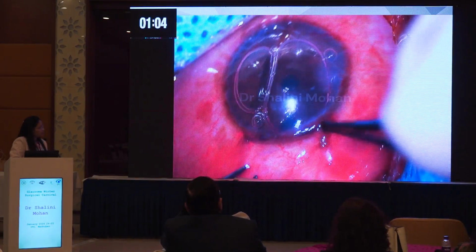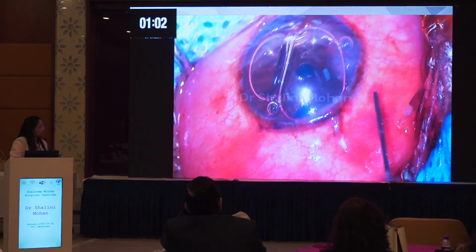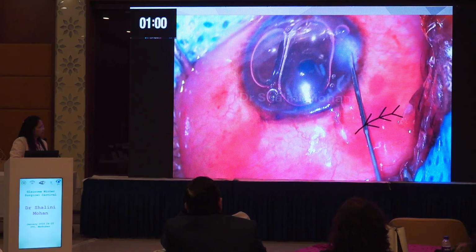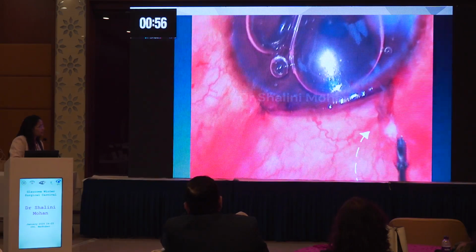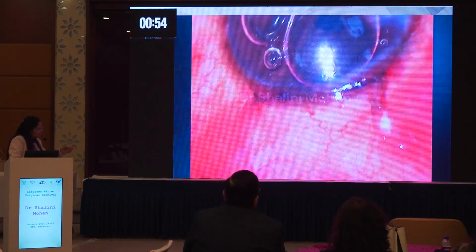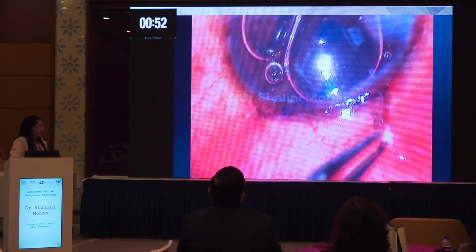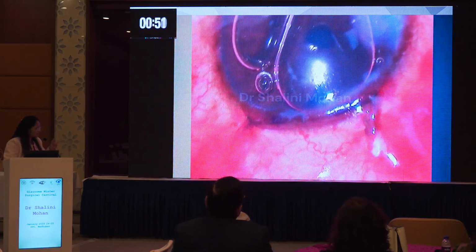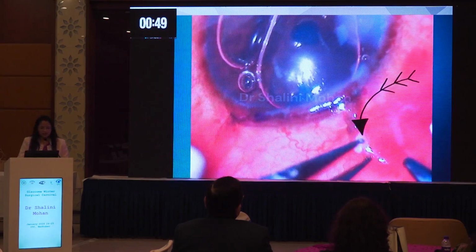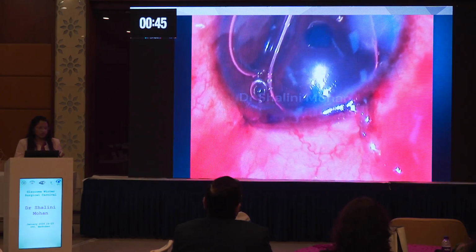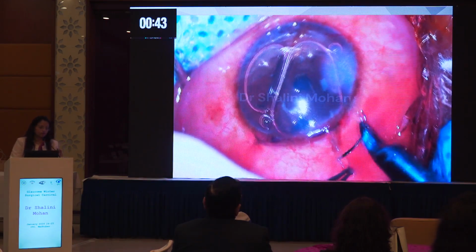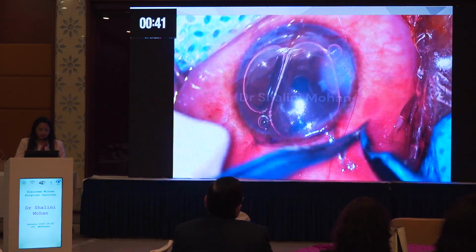After that you again inject fluid from the side and see that the bleb is forming nicely. So with this the surgery is complete. Now here you can see a small area of gap, and Tenon's is protruding, so you can cut the Tenon's, and you can again put 1 suture over there, again emphasizing the watertight closure.